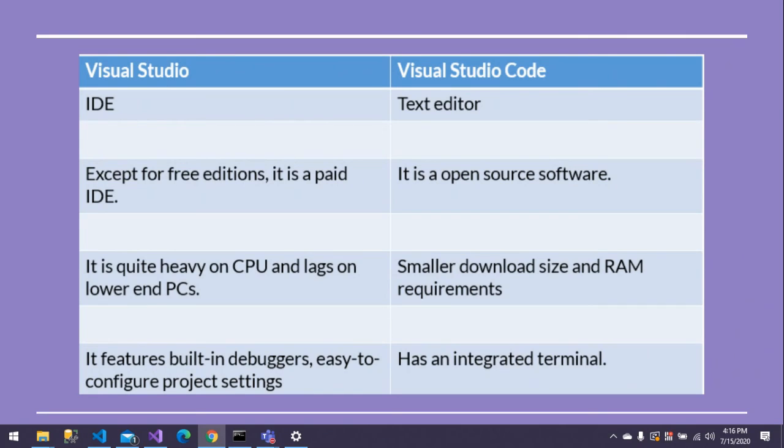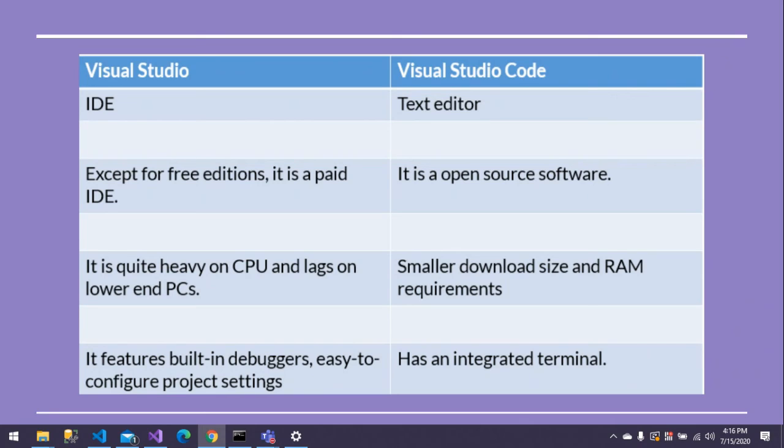Visual Studio, they say, is an IDE, and Visual Studio Code, they say it as a text editor. Still, they are saying it as a text editor, but I strongly believe that one day, with the power of extensions, it will become an IDE. Visual Studio, except for the community edition, is a paid IDE for enterprise, and Visual Studio Code is open source software, you can just go and install it, and it's very lightweight. Visual Studio is quite heavy on CPU and lags on lower end PCs. That's the main point you have to keep in mind.